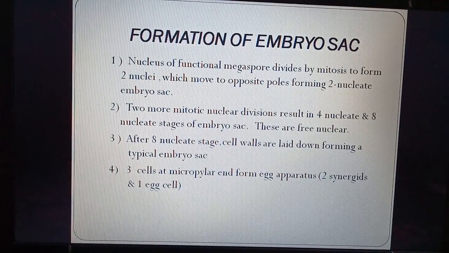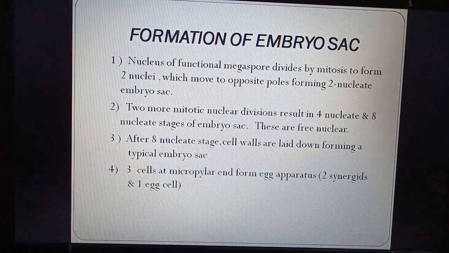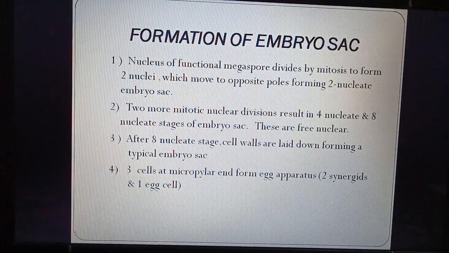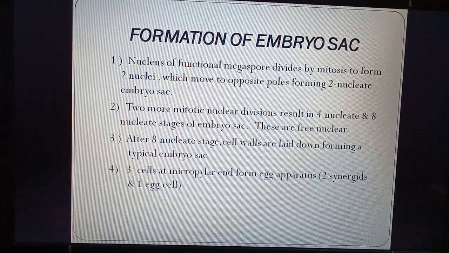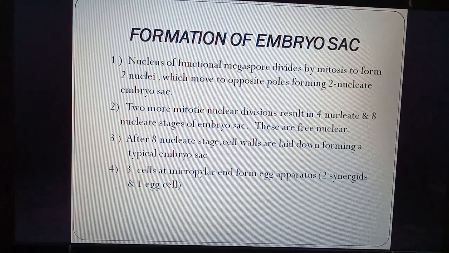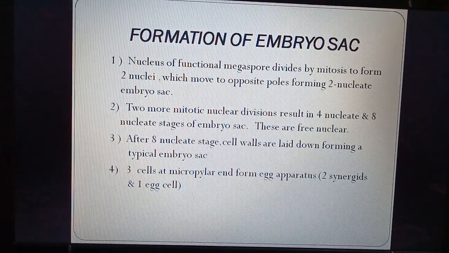Now we can see how the division takes place. The nucleus of the functional megaspore, the single megaspore which survived, divides by mitosis to form two nuclei which move to opposite poles, forming a 2-nucleate embryo sac. Two more mitotic nuclear divisions result in a 4-nucleate, then an 8-nucleate stage. These divisions are free nuclear because cross walls are not formed. After the 8-nucleate stage, cell walls are laid down.